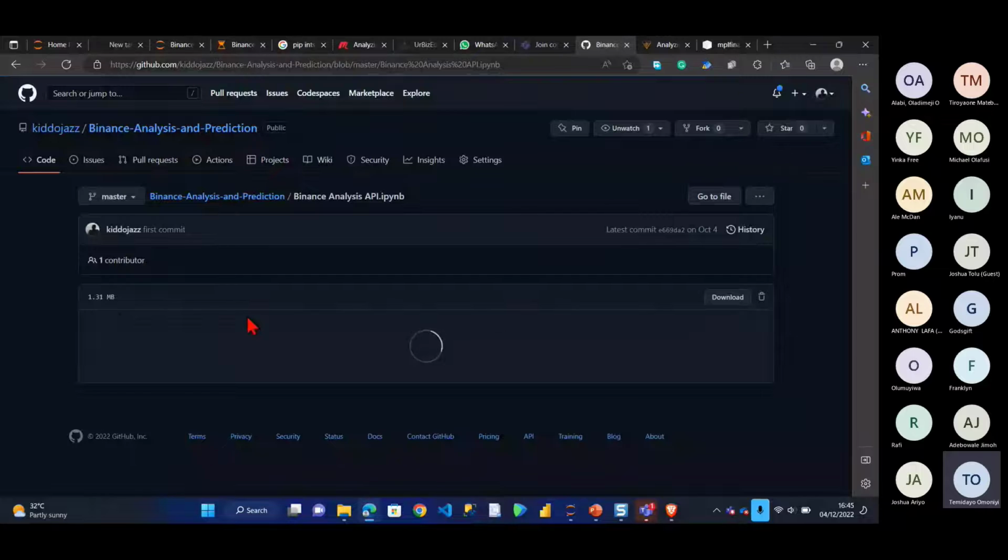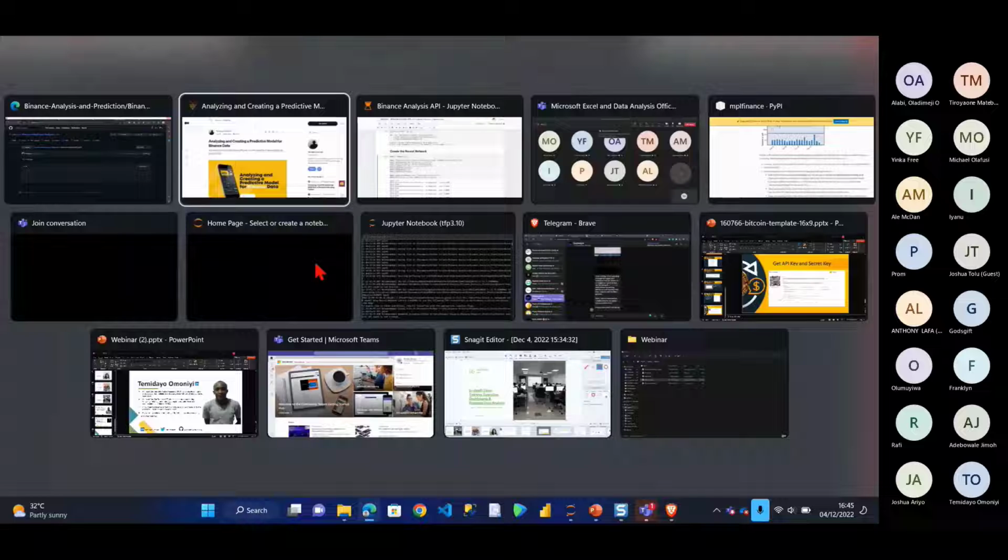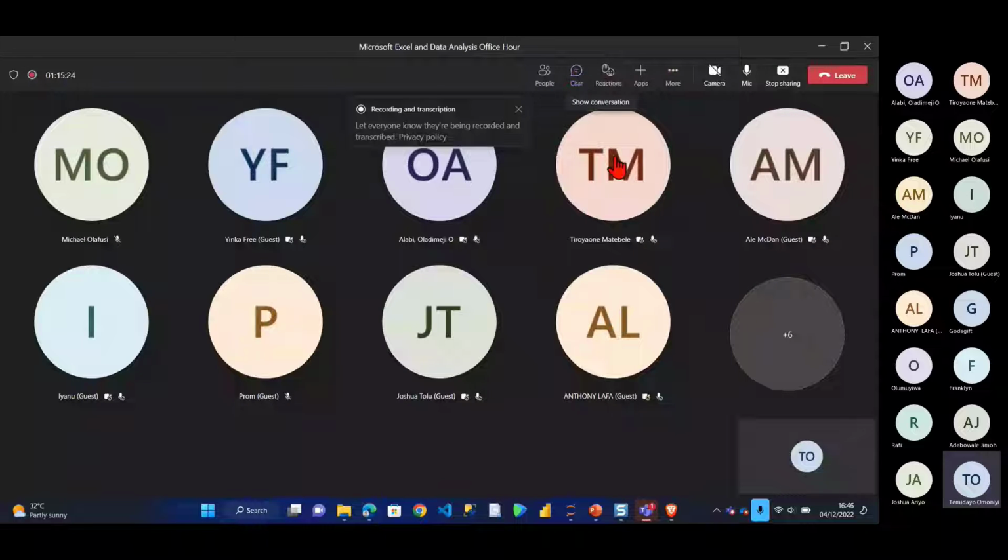As I said, download everything, the entire repo. It's loading because the data is quite large. This is where you get the code. The code is actually there.